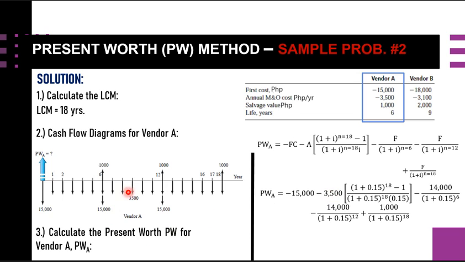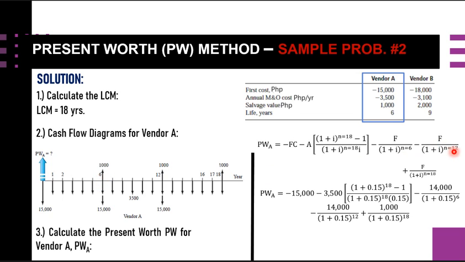It is negative because this is a cash outflow, times 1 plus i, where i is 15%, raised to the 18. For this next term, F is just the difference. Since we are considering N equal to 6, 15 minus 1 is 14, so 14,000 over 1 plus 0.15 raised to the 6, since this is the year under consideration.